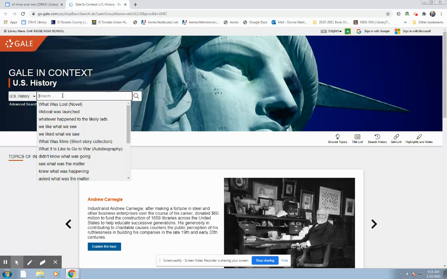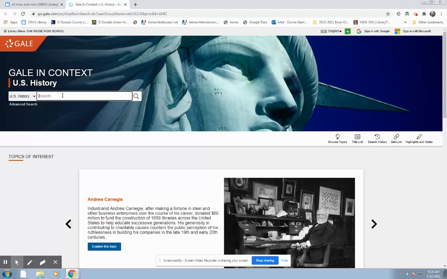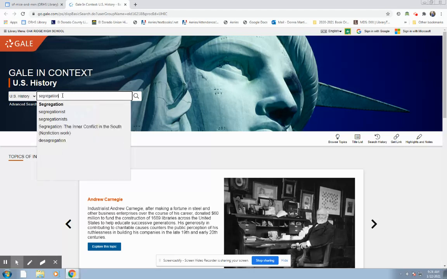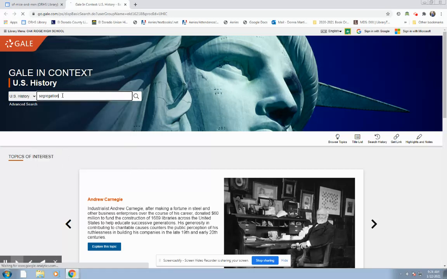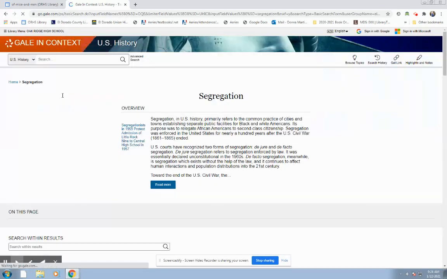You want to just enter 1 or 2 words in these search bars. So you can just type in segregation and see what happens. However, let's try it. My guess is it's going to give you segregation throughout history, throughout American history.